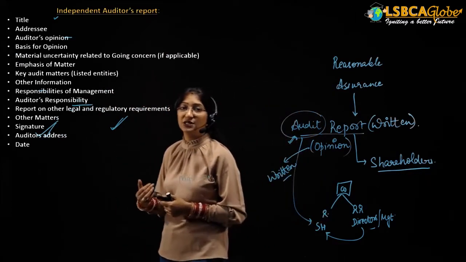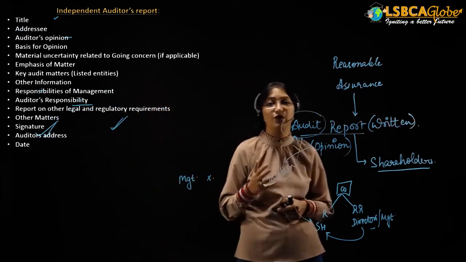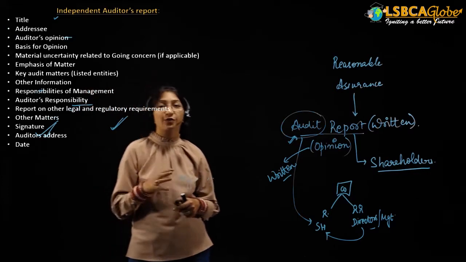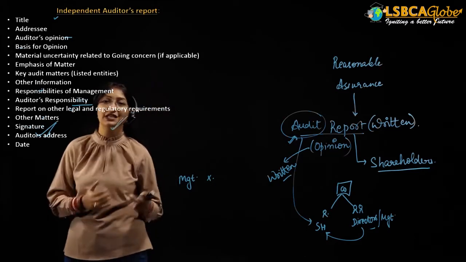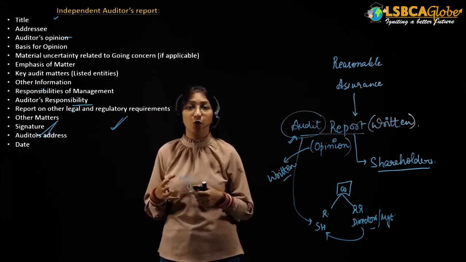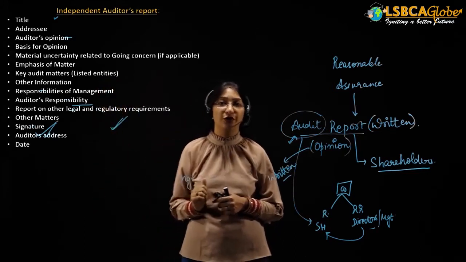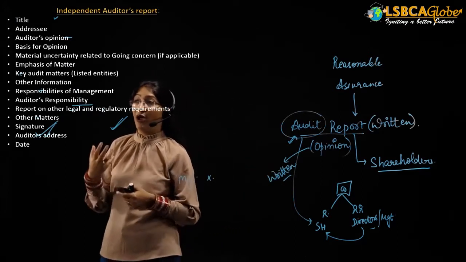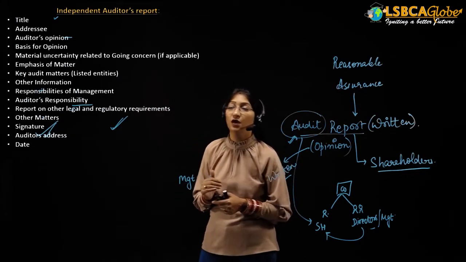In larger organizations, the auditor has to provide a report on legal and regulatory requirements stating whether the company has followed all the legal requirements or not. Then there are other matters, and finally the auditor will provide his signature and write the auditor's address, so that anyone who has any queries can come to the auditor at this address and discuss those queries. Finally, the date of signing of the audit report will be provided, and this will be the proper format of the audit report. You have to learn this format very thoroughly, because in the exam it could be asked that you have to find out the mistakes, so you must be aware of the final sequence of the audit report.